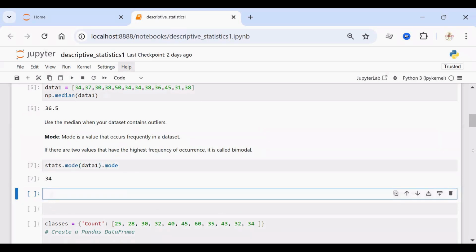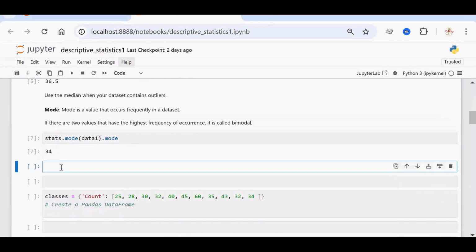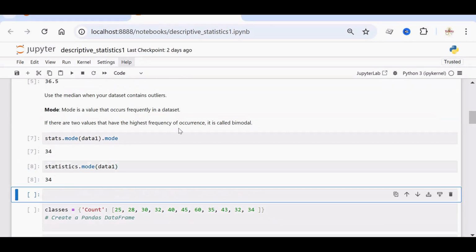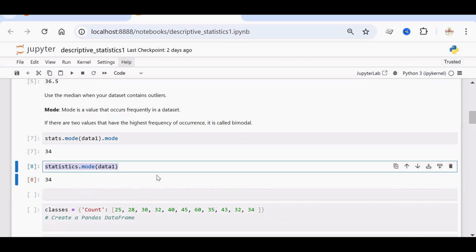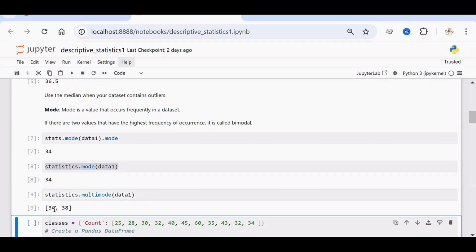And the other method is using statistics. We have imported the statistics package also, statistics.mode of data1. We got 34. So if you want to find out bimodal, then you can make use of the multimode method in statistics. So statistics.multimode of data1 will give you a list of all the elements which have the highest frequency of occurrence. Both 34 and 38 have the highest frequency of occurrence.